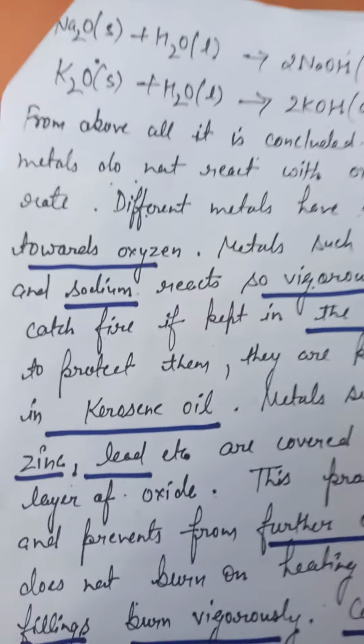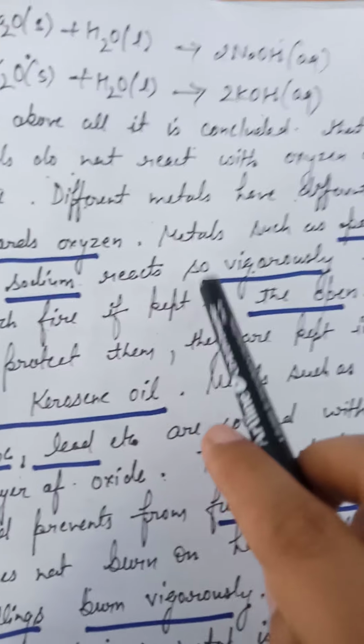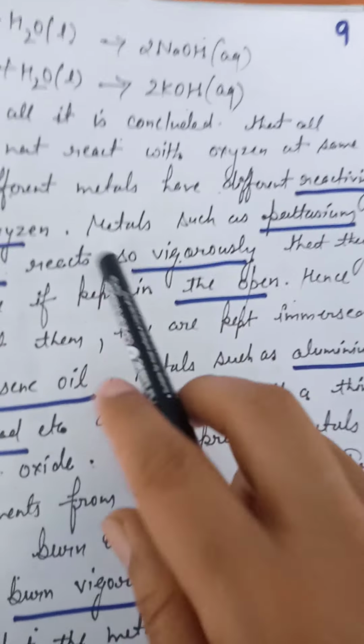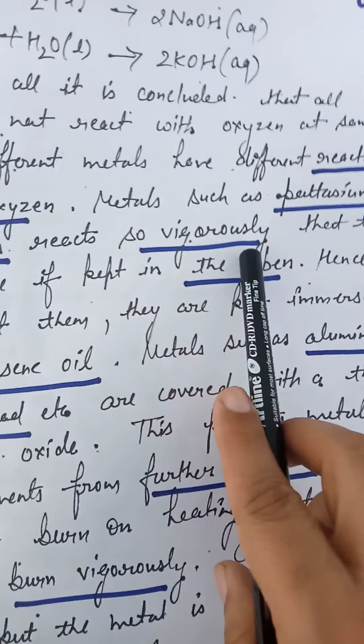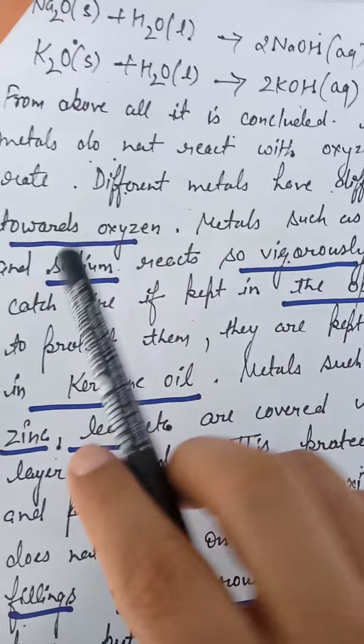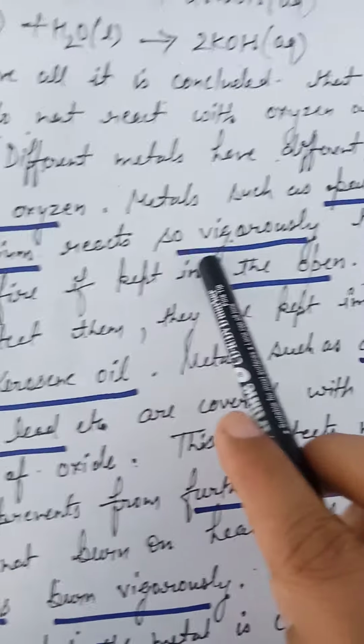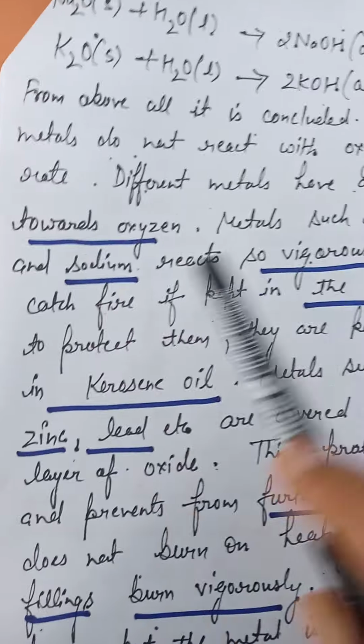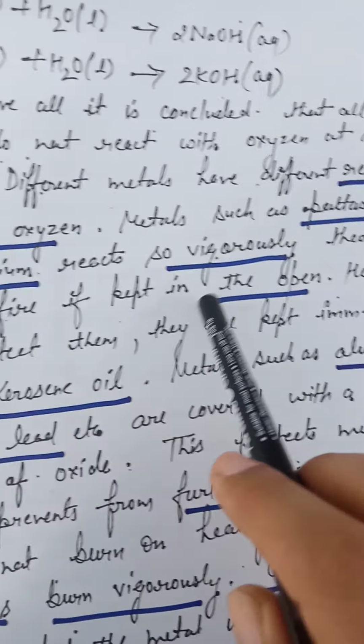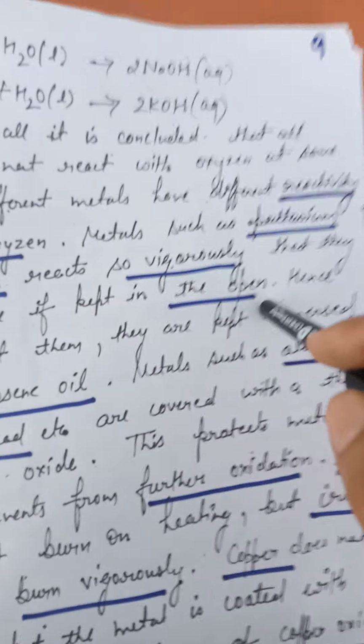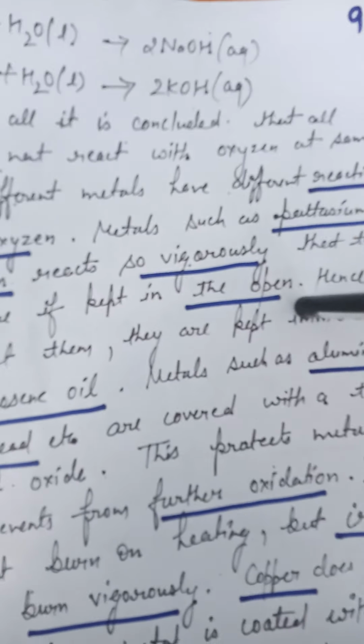Metals such as potassium and sodium react so vigorously that they catch fire if kept in the open for some time.